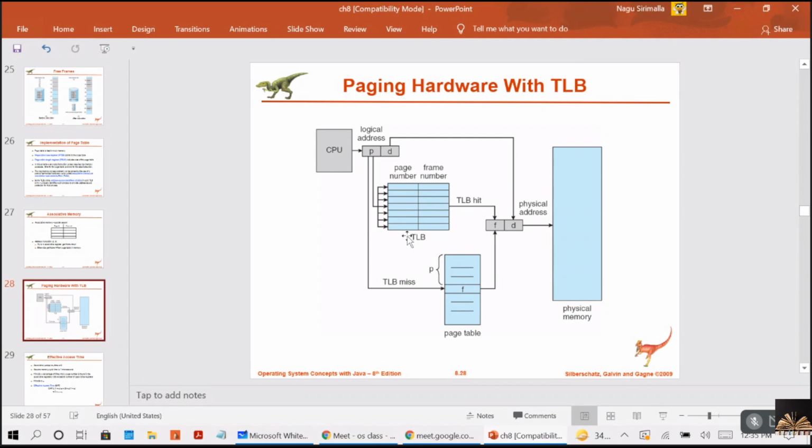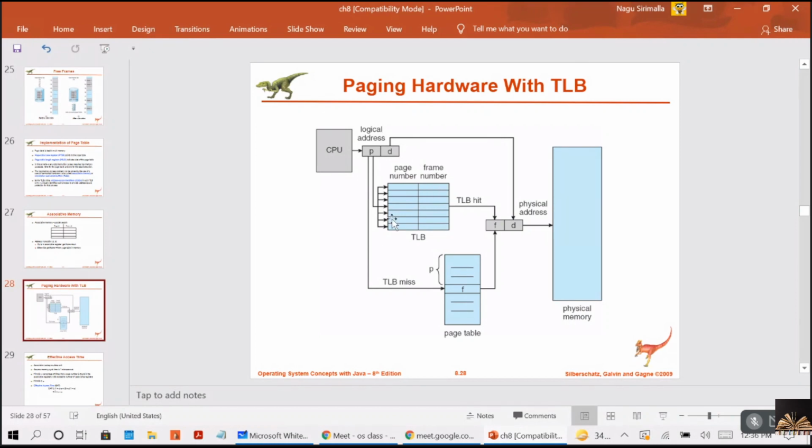If the TLB is already full of entries, an existing entry must be selected for replacement by using the page replacement algorithms. The last topic of this unit is page replacement algorithms, right? So whenever the TLB is full and you want to put a page entry in it, you have to take out one of the page entries from it.